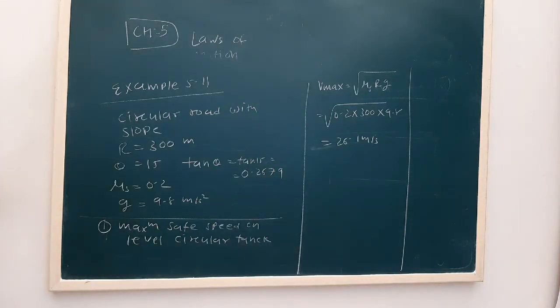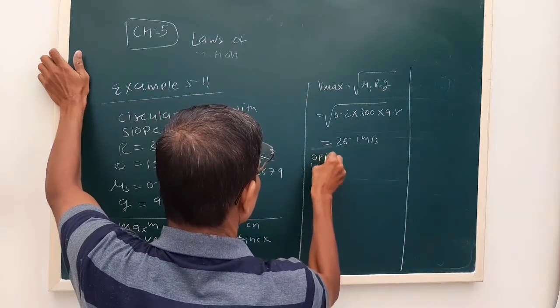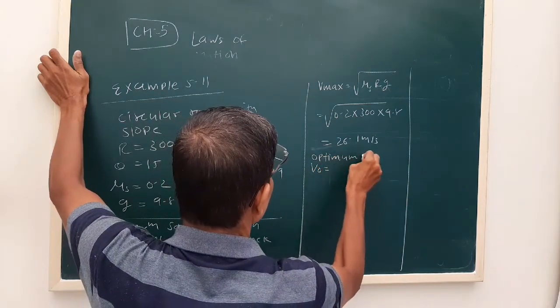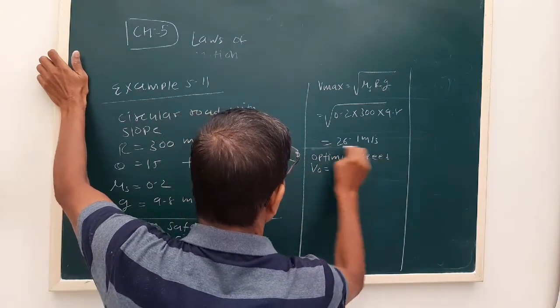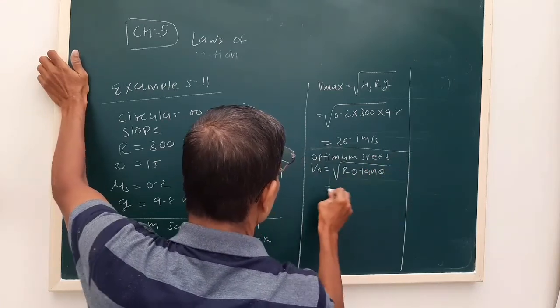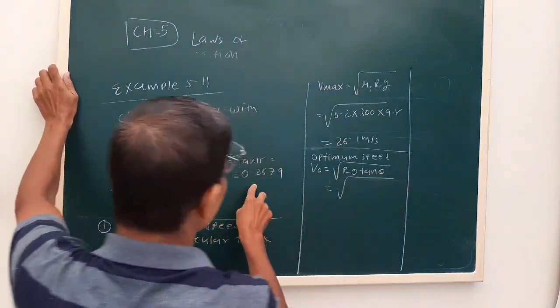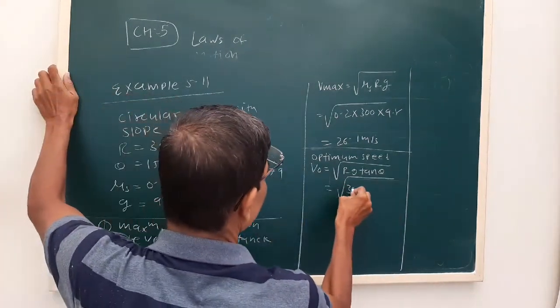Now we use the optimum speed, that is the square root of rg tan theta. So that will give us the value, with 300 as the radius.